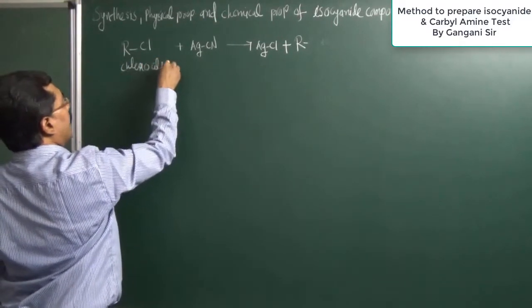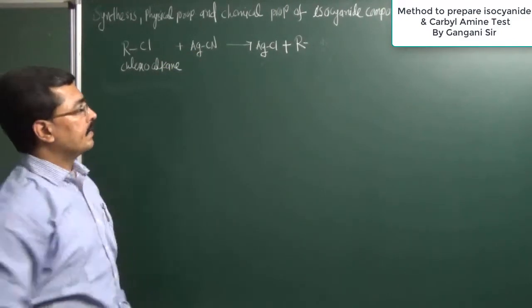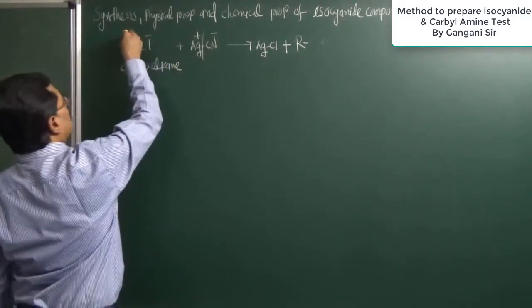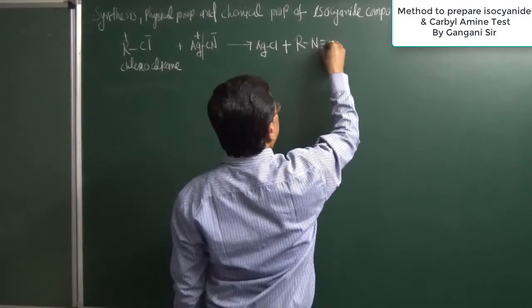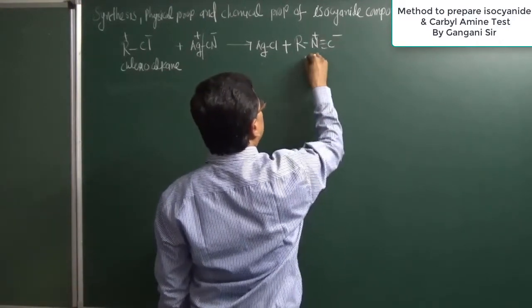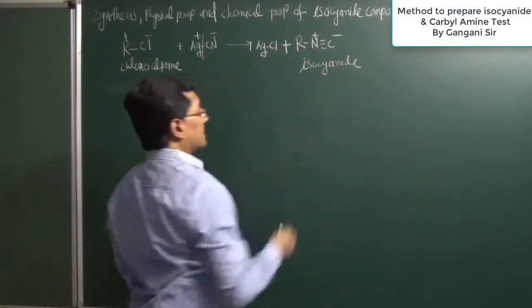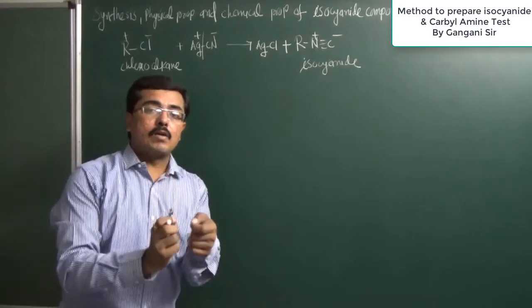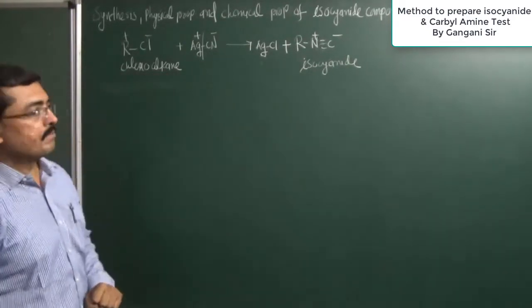Now this chloroalkane, when allowed to react with silver cyanide, the Ag will react with the chlorine and be removed in the form of silver chloride. Whatever is obtained is nothing but an isocyanate compound. So this is a specific reaction: when an alkyl halide is allowed to react with silver cyanide, it gives us an isocyanate compound.